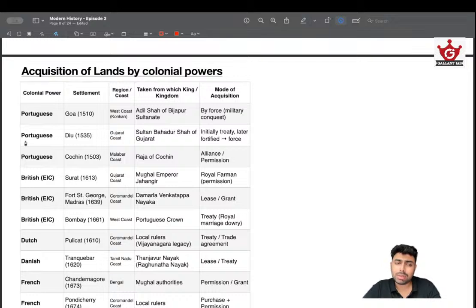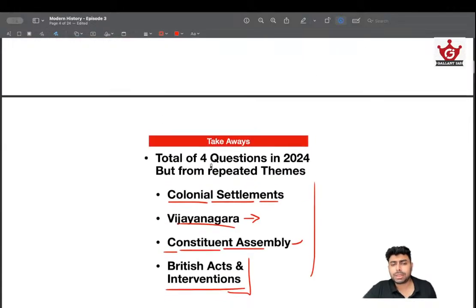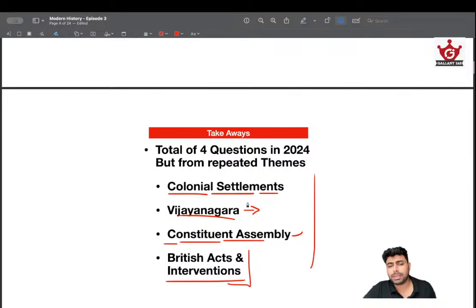These are the questions that have already been asked, and about Portuguese Diu, and then Goa, Bijapur Sultanate. This has already been asked. So questions like this, you take cues and make a table and learn it. That's how you can approach the first one, the colonial settlements. So making a table is the easiest way to do it.